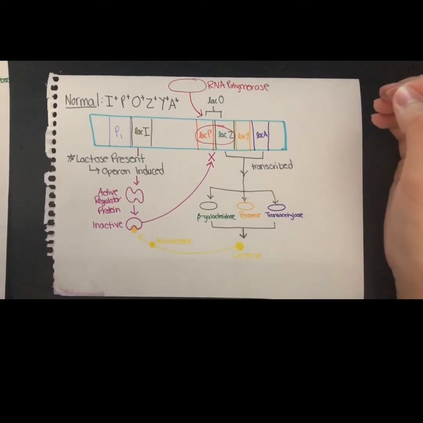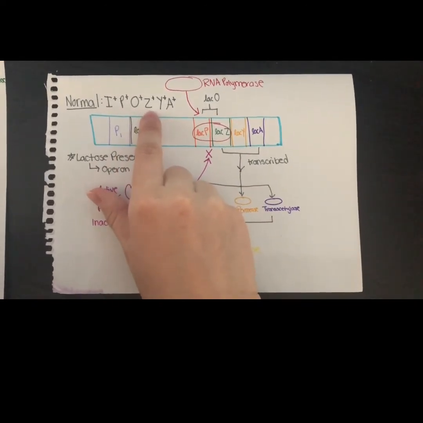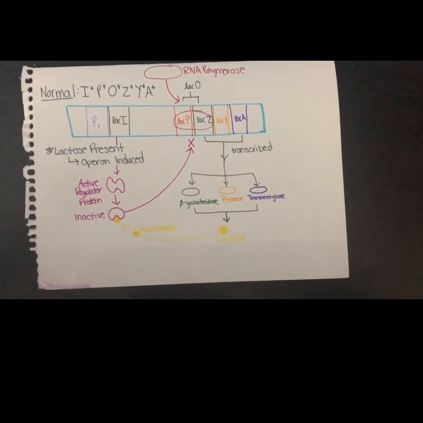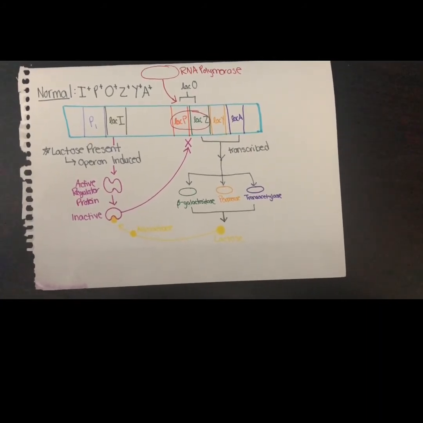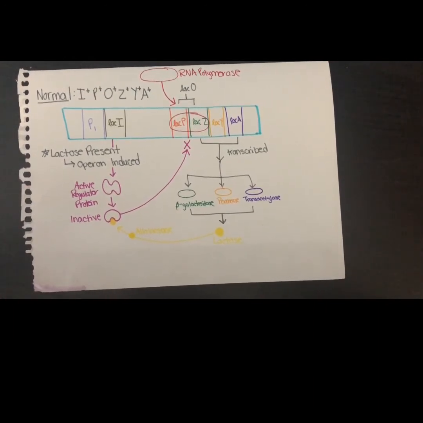You'll also see that in a normal operating operon, the genotype of all the genes have plus signs by them, meaning that they are wild-type genes and there are no mutations. Right here is also a normal lac operon, but with lactose present. With lactose present, the operon is induced, meaning that there are proteins being transcribed.